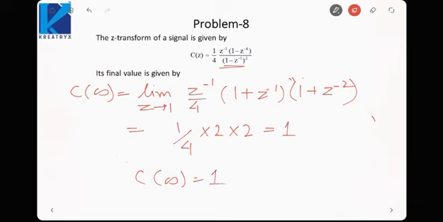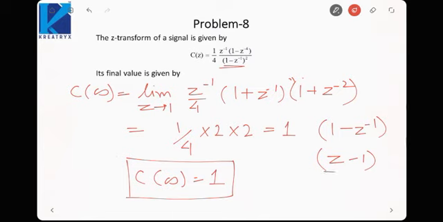So that is how we apply final value theorem. You need to take care whether you will use 1 minus z inverse term in the z transform or z minus 1 term. That depends on which term is present in the question. Here, since we had 1 minus z inverse, I used the other form of final value theorem.